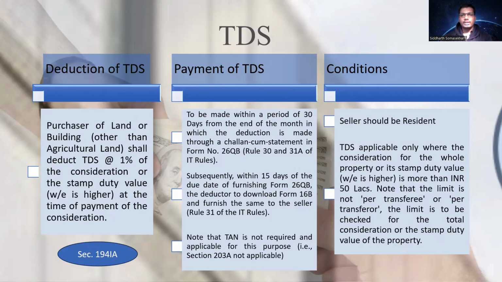Now, one point to note here is that it is not to be seen per transferee or per transferor when you're looking at the limit of 50 lakhs. For example, if there is more than one buyer or more than one seller, then the sale consideration or part of the transfer is not to be looked at. The whole house property's value or the stamp duty value has to be looked at for the limit.